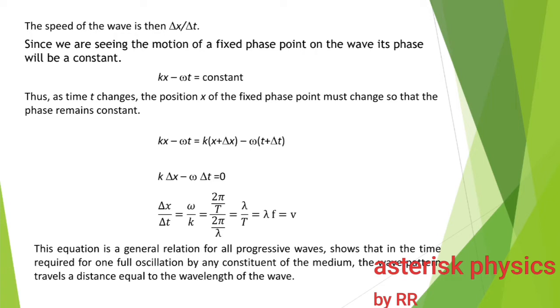This equation is a general relation for all progressive waves, and it shows that in the time required for one full oscillation by any constituent of the medium, the wave pattern travels a distance equal to the wavelength of the wave. So what is T? T is the time period of simple harmonic motion executed by a single particle. The meaning is, when a particle completes one full oscillation, the wave travels by a distance equal to its wavelength. That is, in a time capital T, the wave advances by an amount lambda.